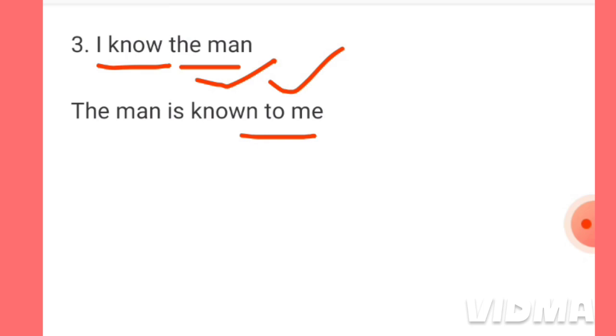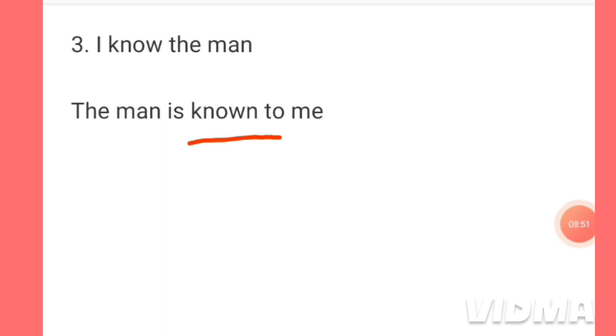This is the object, the man, and this has come into the first position of this sentence. The man is, this is the auxiliary verb, is known. This is the past participle of this verb know. Then we have written to me. This me is the objective form of that I, the subject. The entire sentence is the man is known to me.